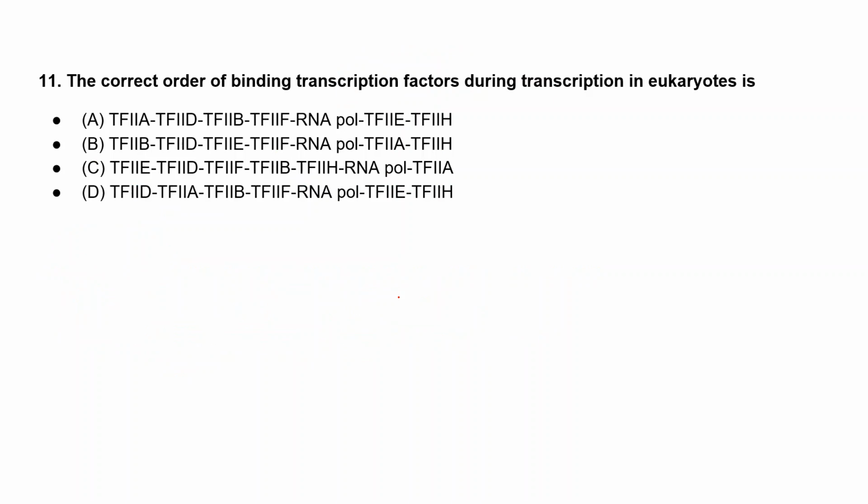And the last option: transcription factors D, A, B, F, and after that RNA polymerase, and in the end E and H will bind.